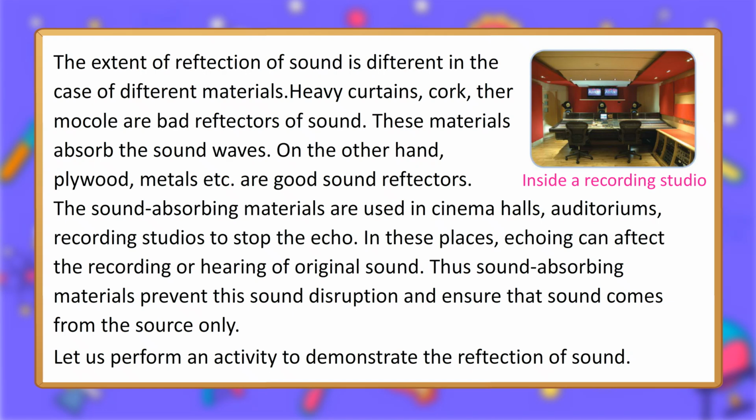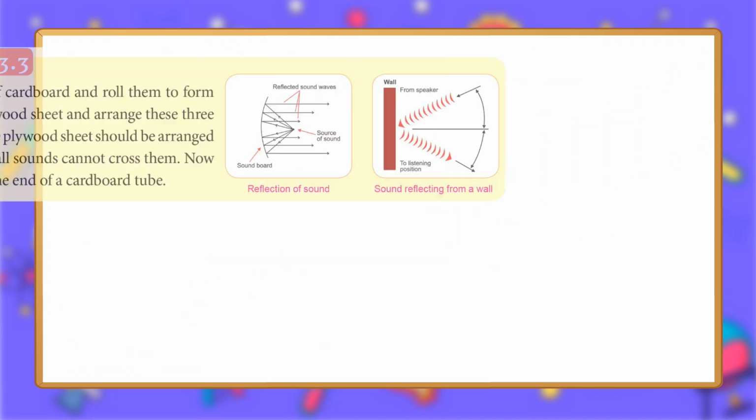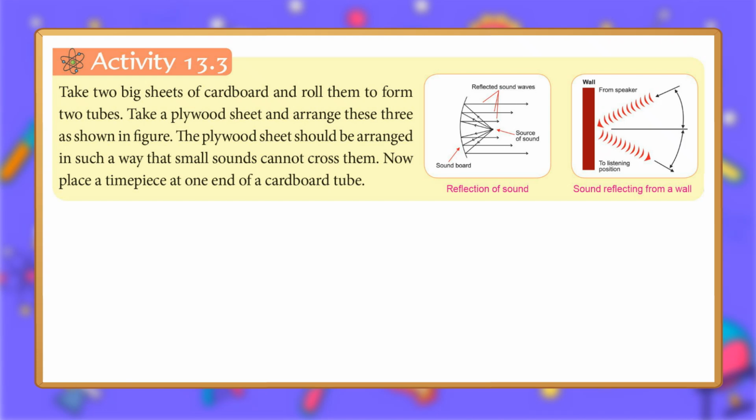Let us perform an activity to demonstrate the reflection of sound. Inside a recording studio. Activity 13.3. Take 2 big sheets of cardboard and roll them to form 2 tubes. Take a plywood sheet and arrange these 3 as shown in figure. The plywood sheet should be arranged in such a way that small sounds cannot cross them.